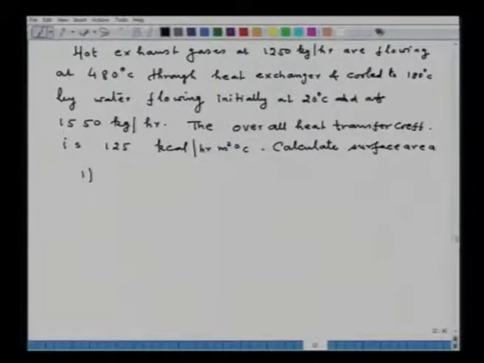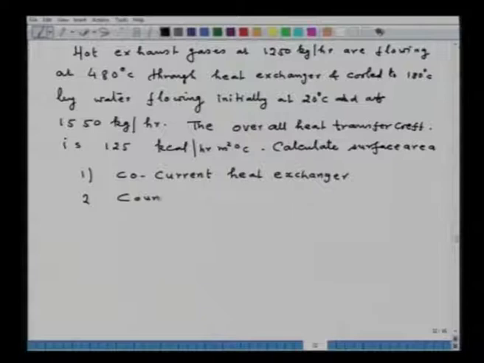One, when the heat exchanger is co-current type, and the other, when the heat exchanger is of counter current type. So this is what we have to find out, the area which is required.